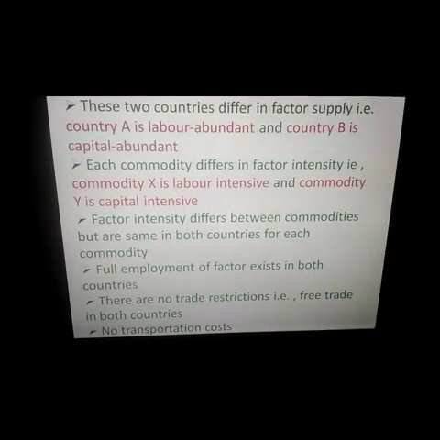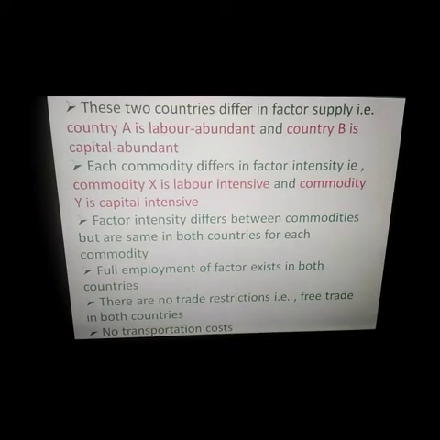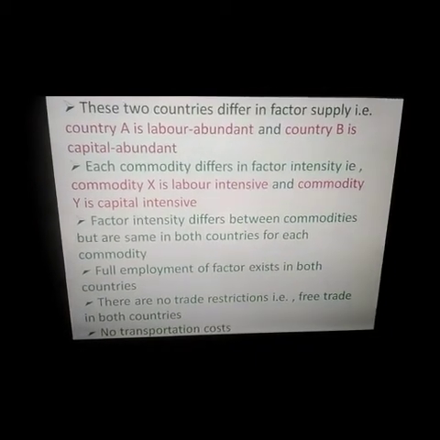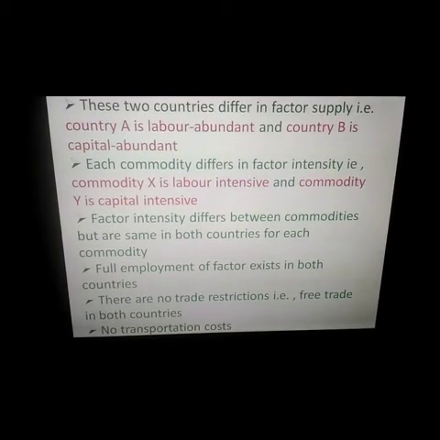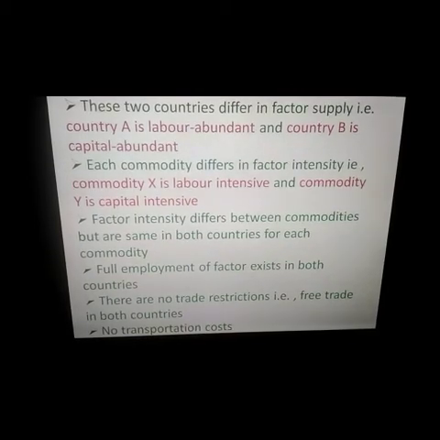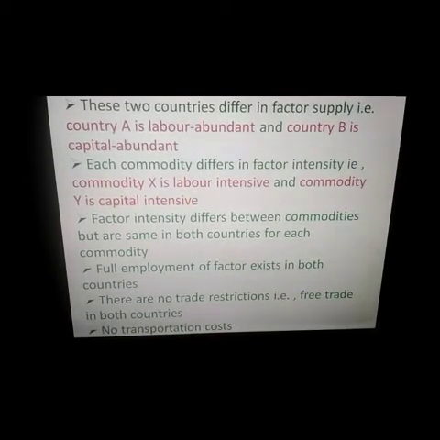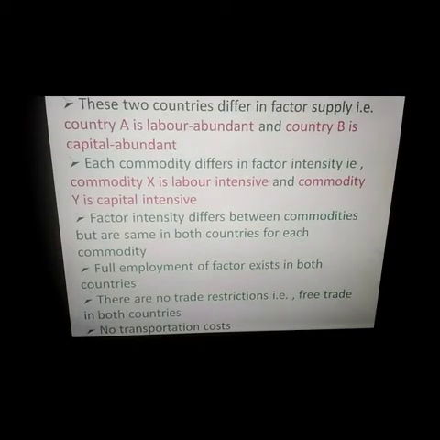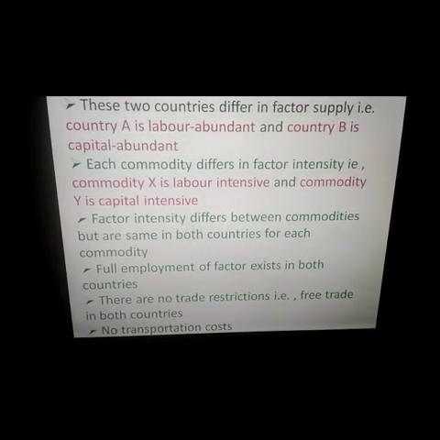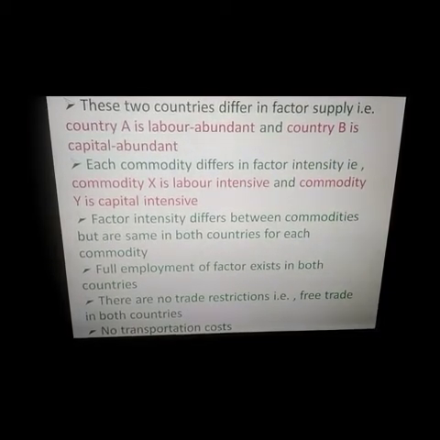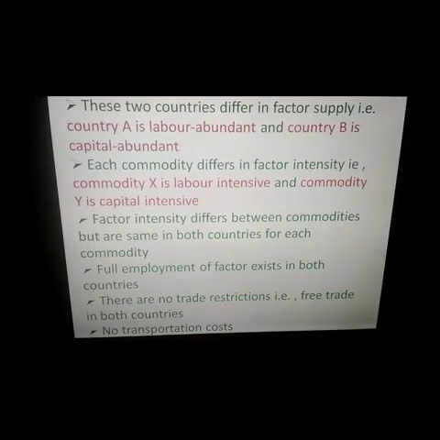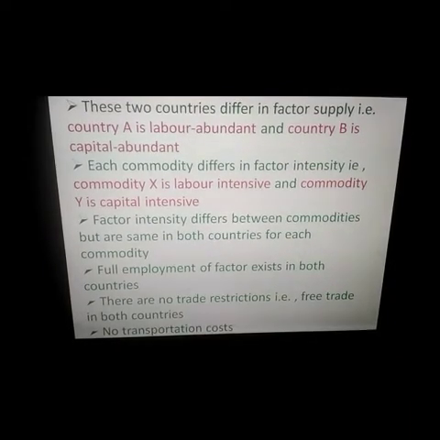That is, commodity X is labor intensive and commodity Y is capital intensive, which means for the production of commodity X, we require more labor and less capital, whereas for the production of commodity Y, we require more capital and less labor.